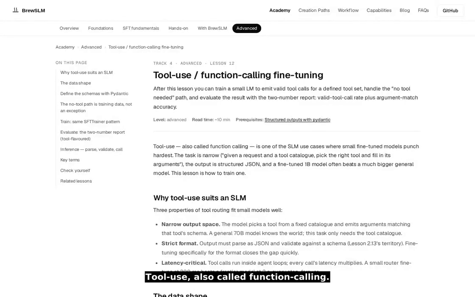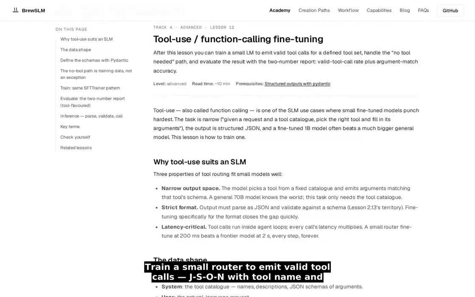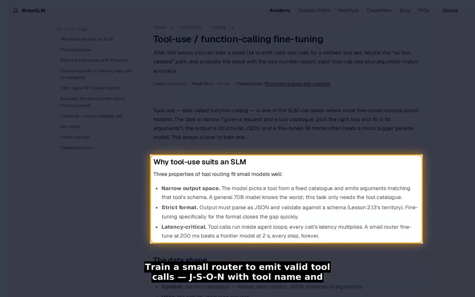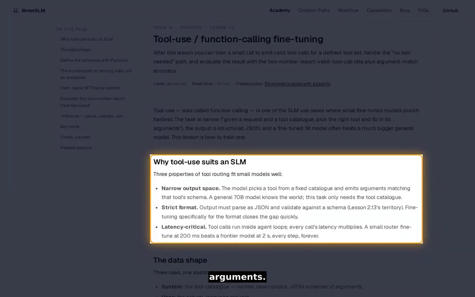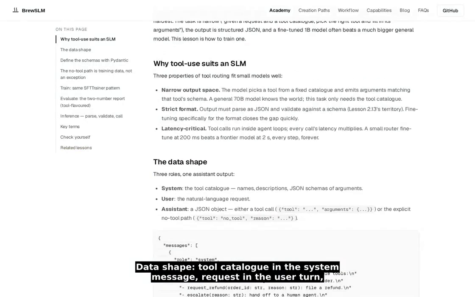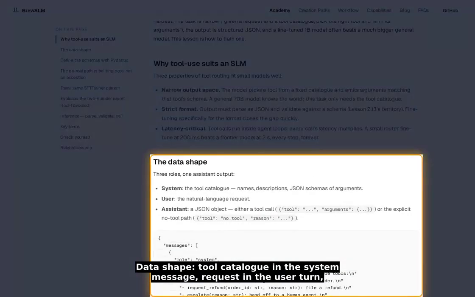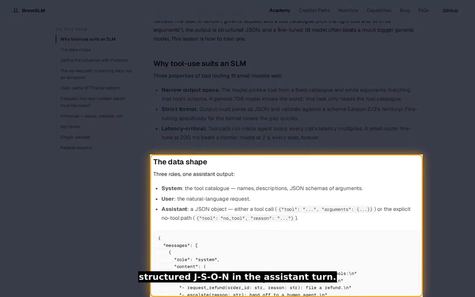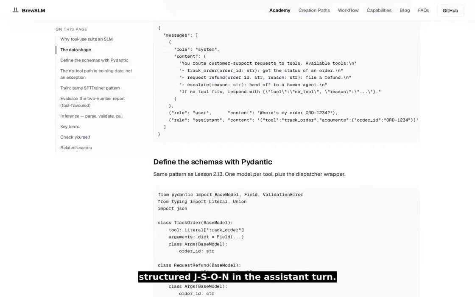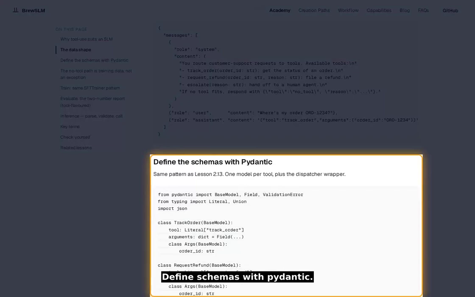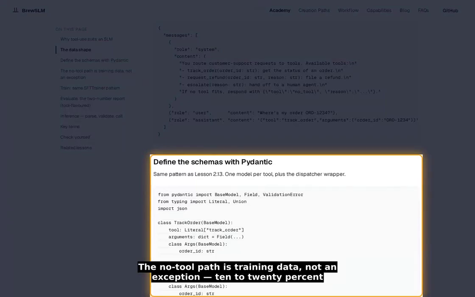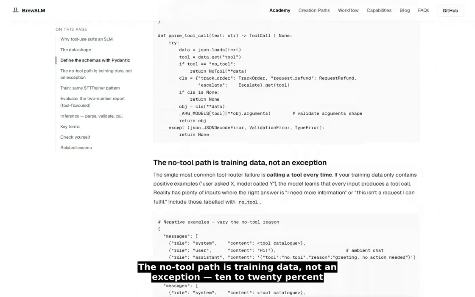Tool use, also called function calling. Train a small router to emit valid tool calls, JSON, with tool name and arguments. Data shape: tool catalog in the system message, request in the user turn, structured JSON in the assistant turn. Define schemas with Pydantic. The no tool path is training data, not an exception.